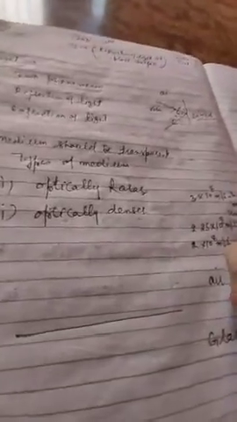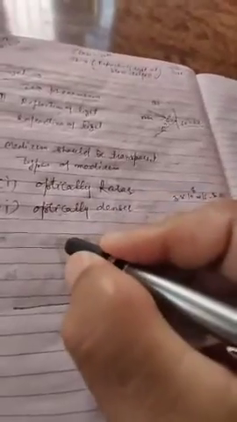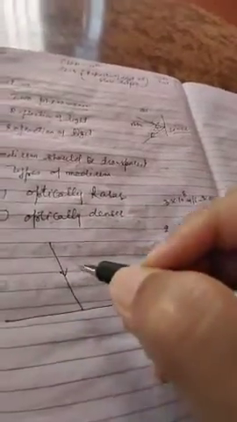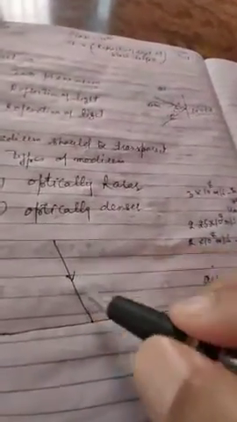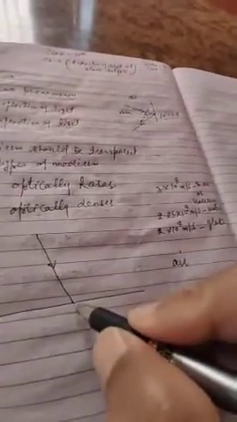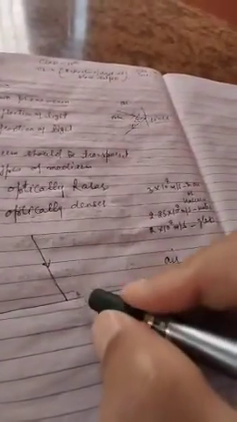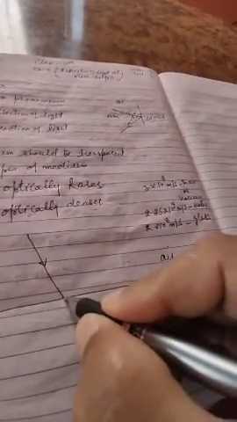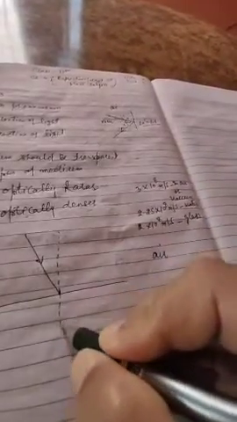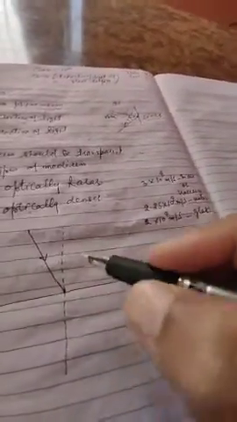First of all, let a ray of light be coming from the source like this. This is the incident ray. When it strikes the boundary of separation between the two media, it forms a normal.